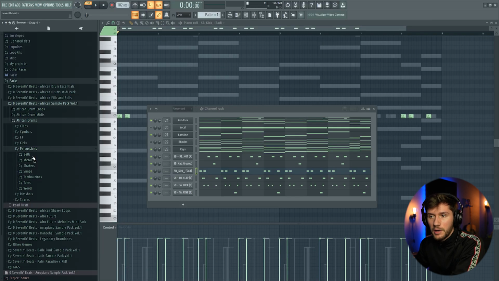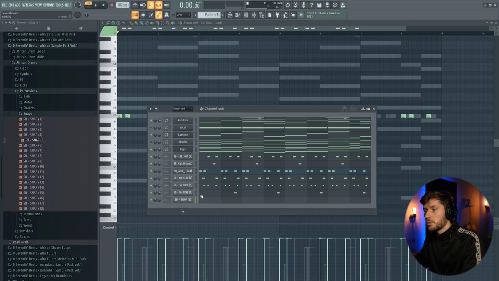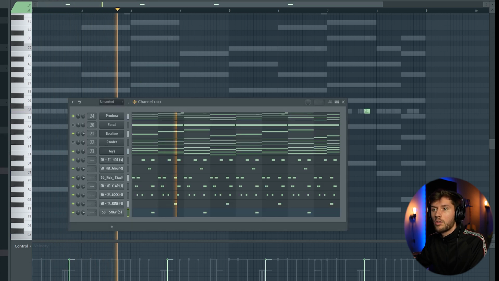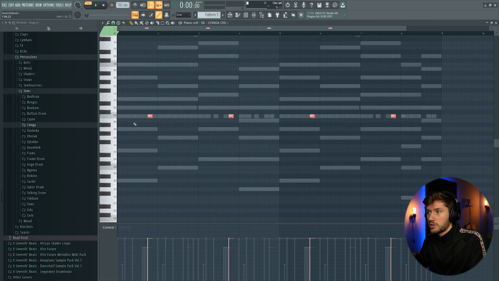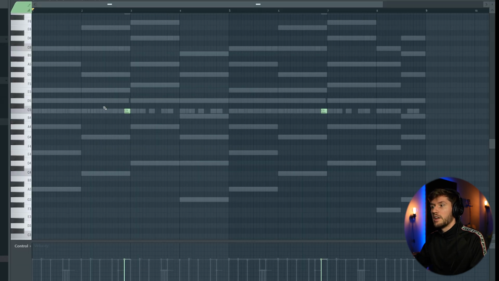And I'm just going to add a random snap. So I think I'm going to use this one and just copy the tambourine conga pattern to this one. And I've added this jammer right here.